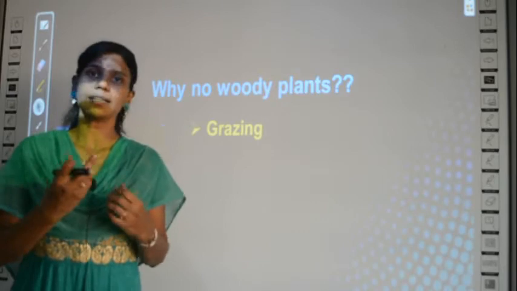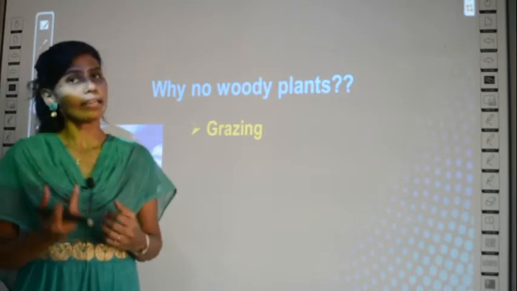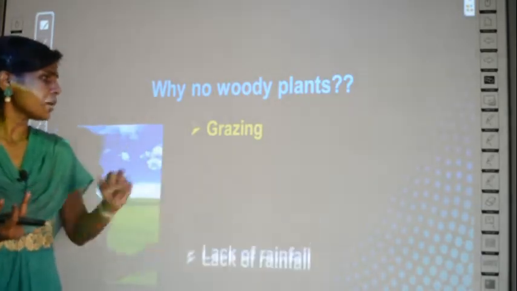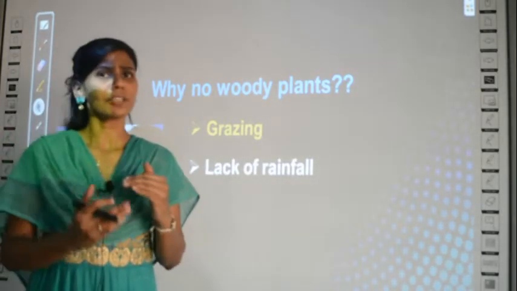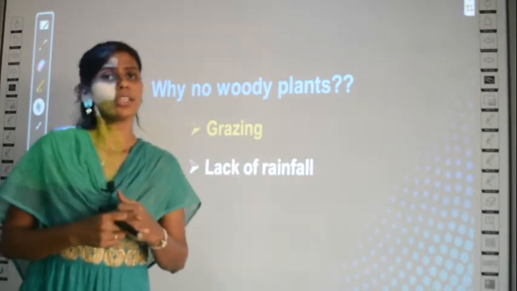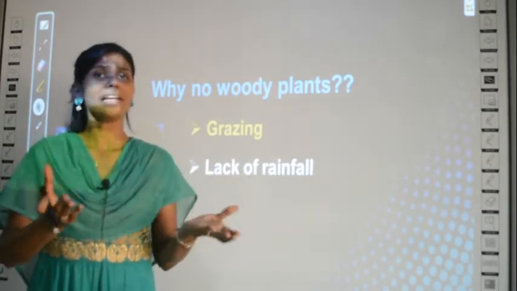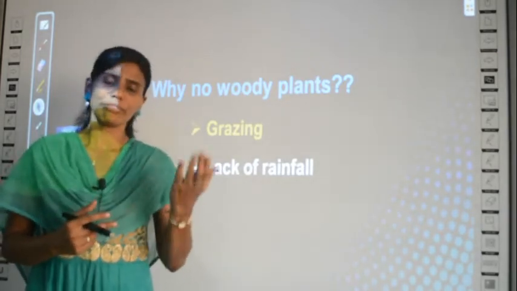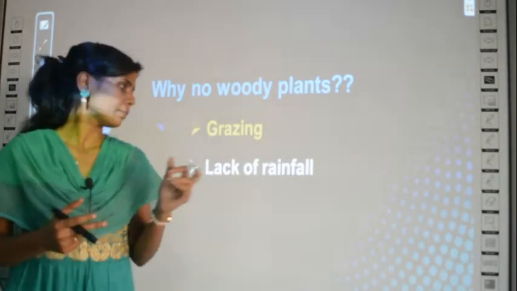Grazing means eating the grasses. They will eat the grasses frequently, so there are no woody plants. When the plant is small itself, the cow or sheep or whatever animal will eat it, so the plants will not grow tall.